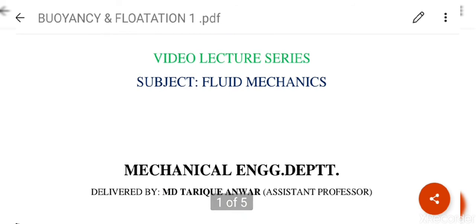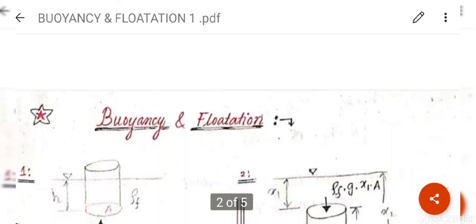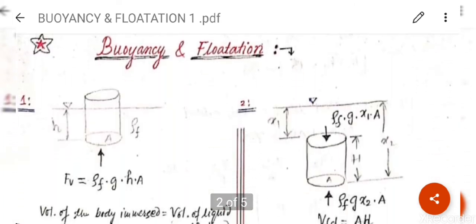Today in this video lecture series I am discussing buoyancy and flotation. Clear? Buoyancy and flotation. What is buoyancy and flotation? You have seen the buoy in a cooler flush, and used to measure the liquid level or water level in tanks, etc. This is the buoy.